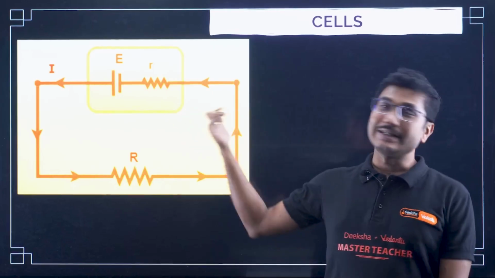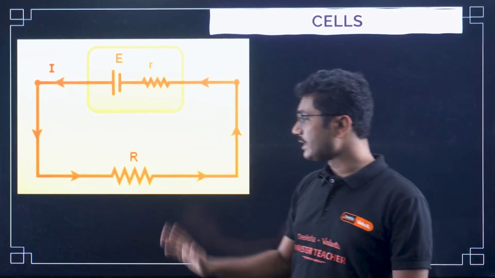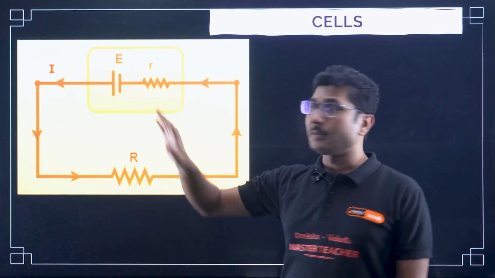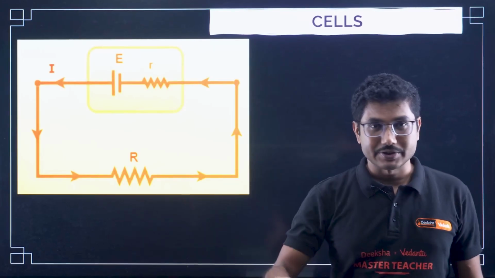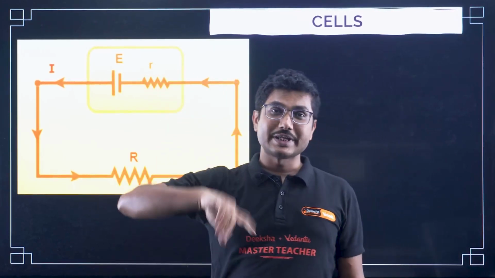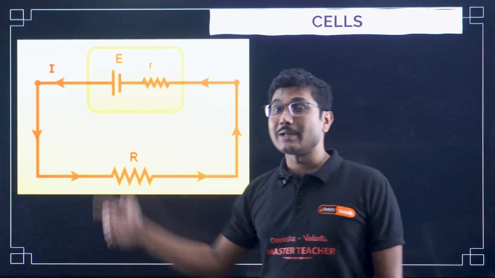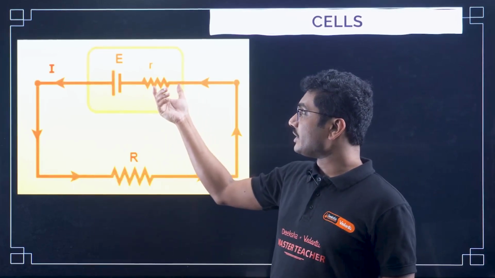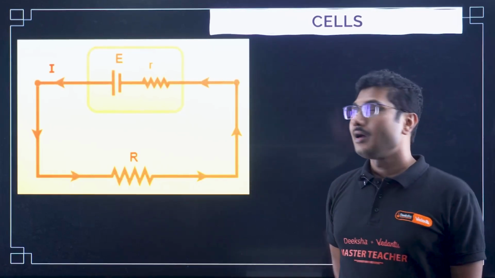So that is the basic difference, not between battery and cell. Battery is something different, we will see that as well, but you have to remember that cells generally have an internal resistance, and the internal resistance of a cell can always be represented by a small resistance, and it is always connected in series with the cell.